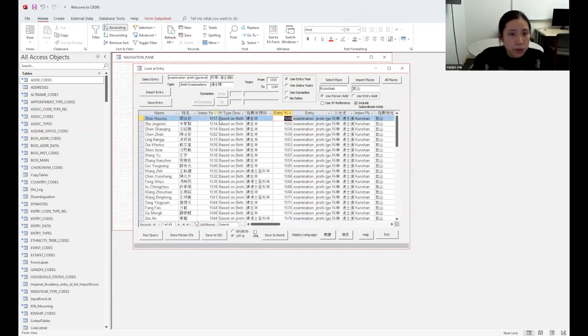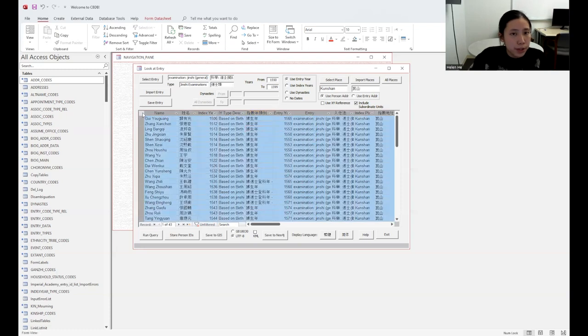We can also sort them based upon their date. It's not necessarily that people who are older entered the government earlier. Okay, so this is how we can sort the table. And if we want to save this table to our local files, what we can do is click on this triangle thing here on the top left corner, and then we copy and paste.